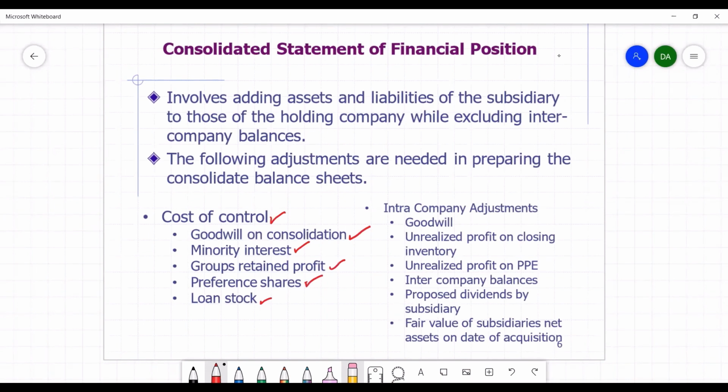Then also, intercompany adjustments are important, which include goodwill, unrealized profit on closing inventory, unrealized profit on PPE, intercompany balances, proposed dividends by the subsidiary, and fair value adjustments. These are important in preparing the consolidated statement of financial position. So we shall be looking at each and every one at its own time. Therefore, you are advised to also pay attention to the videos that will follow this. Look at the other lessons where each and every item here will be discussed.